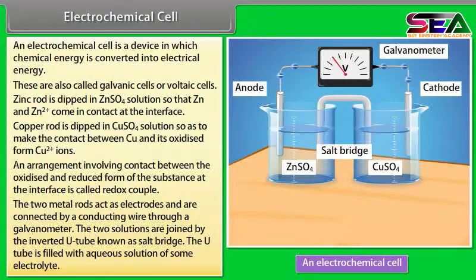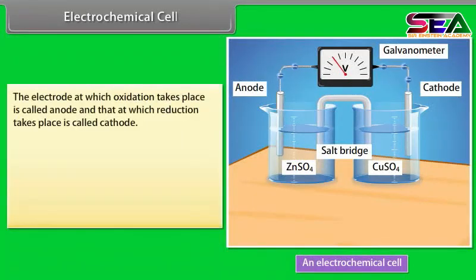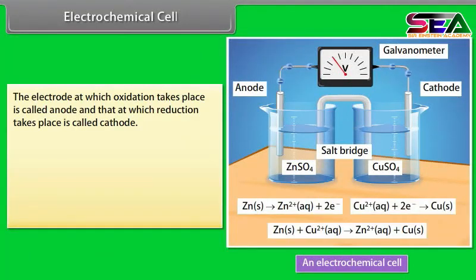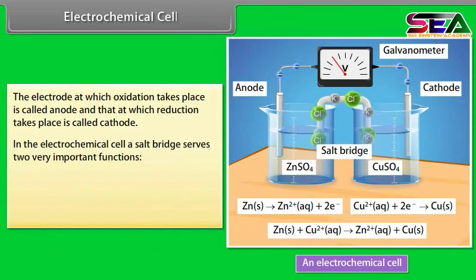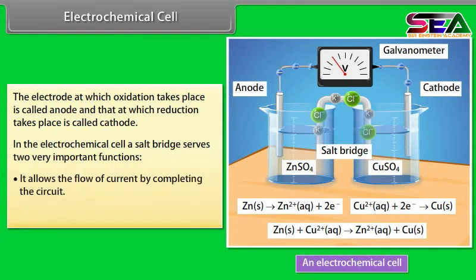The U-tube is filled with an aqueous solution of some electrolyte. The electrode at which oxidation takes place is called the anode, and that at which reduction takes place is called the cathode. In the electrochemical cell, a salt bridge serves two very important functions. It allows the flow of current by completing the circuit. It maintains electrical neutrality.